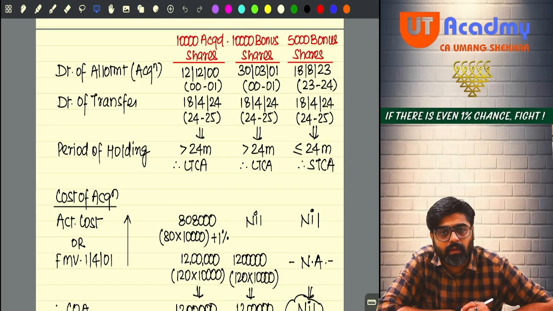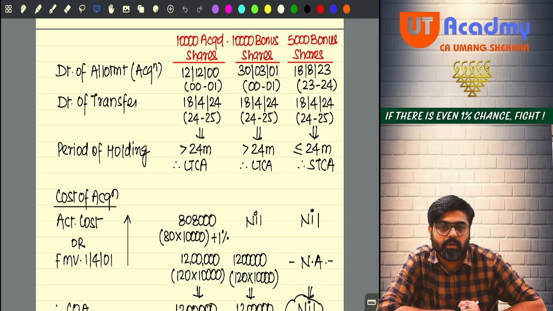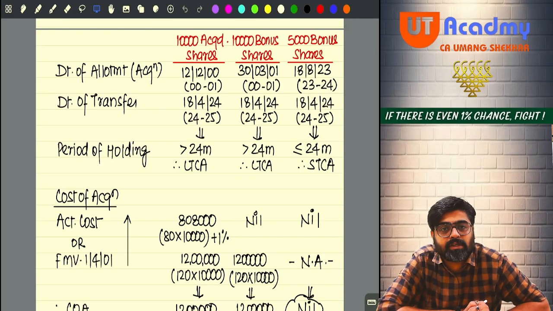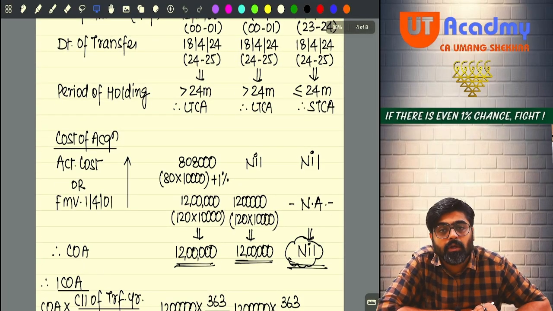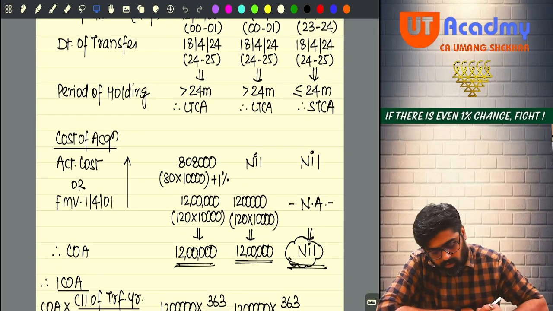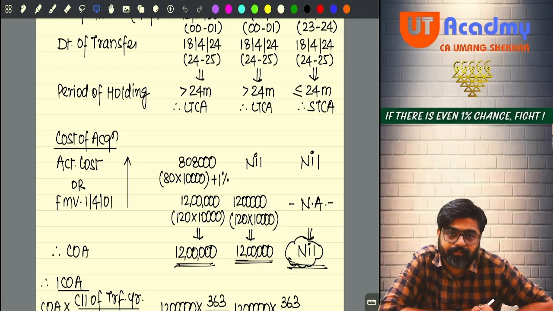Correct? No? Now wait. Did you acquire these shares on 12th December 2000? Yes. Have you acquired it prior to 1st April 2001? So you will get an option to take the fair market value also as a cost. So what was the fair market value of these shares? 120 rupees per share. So 120 into 10,000, you will get 12 lakh rupees fair market value.